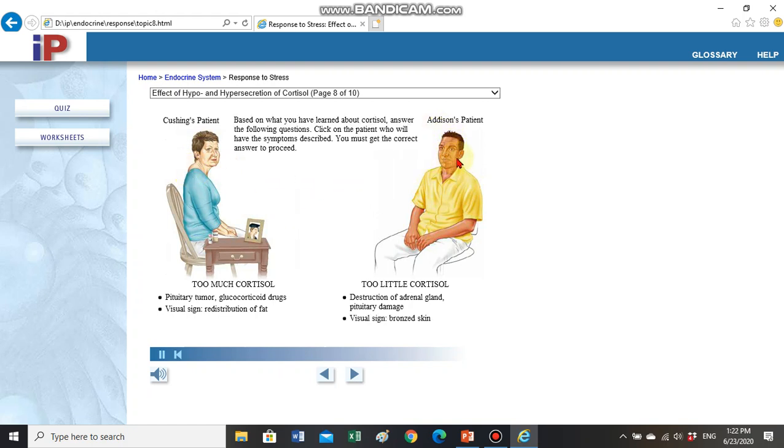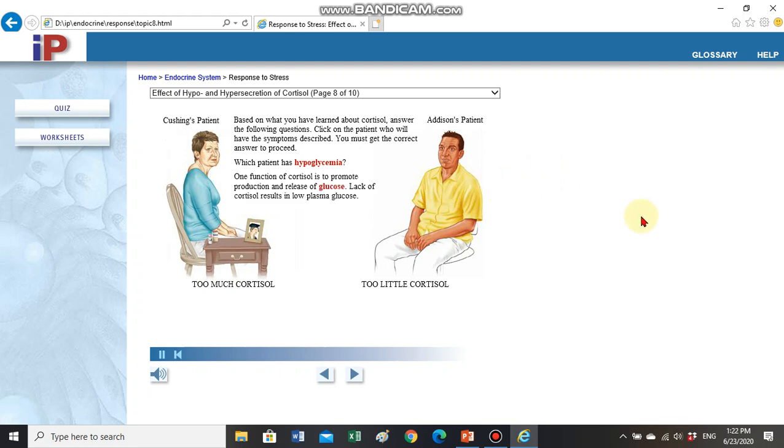Based on what you have learned about cortisol, answer the following questions. Click on the patient who will have the symptoms described. You must get the correct answer to proceed. Which patient has hypoglycemia? One function of cortisol is to promote production and release of glucose. Lack of cortisol results in low plasma glucose.